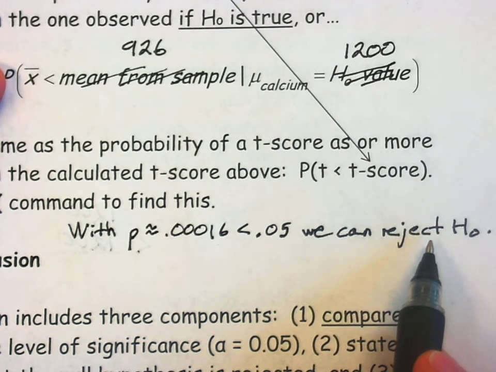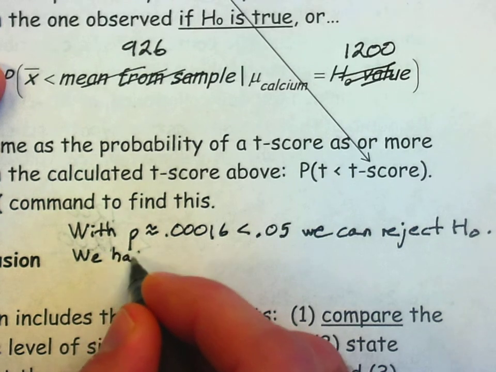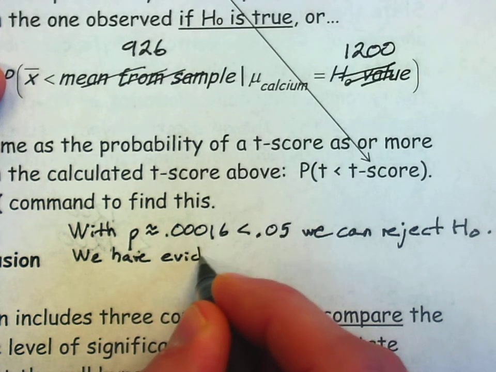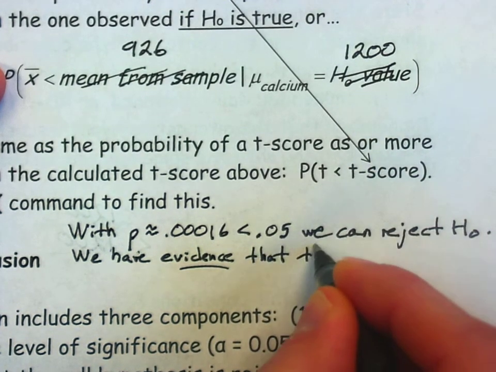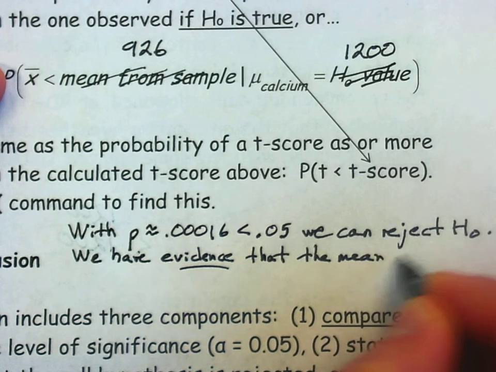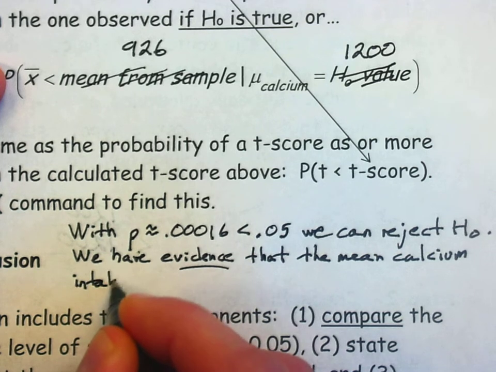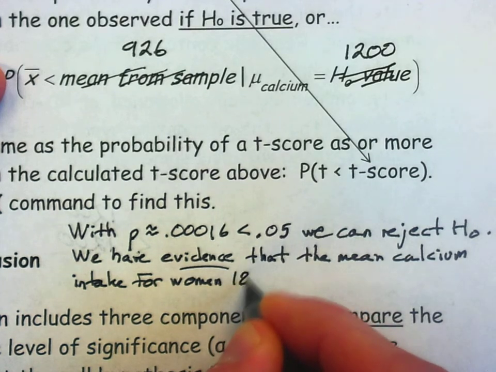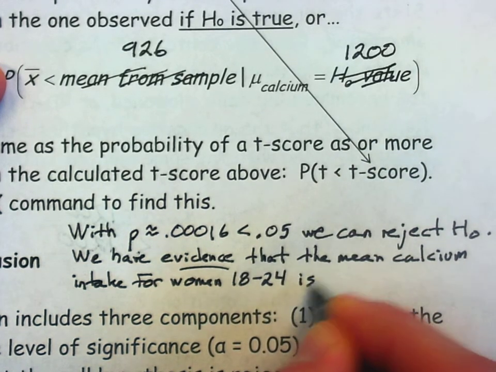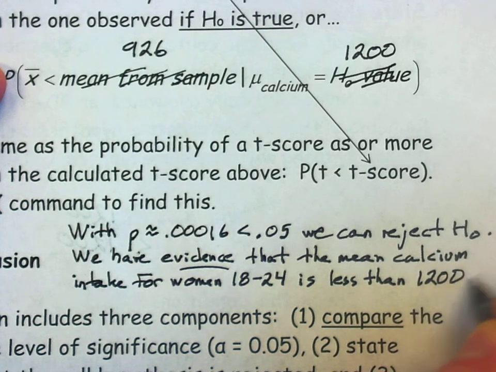If we've rejected that, then that suggests we have evidence, not proof, that maybe the alternative is true. And you should write with the word evidence. We have evidence that the mean calcium intake for women aged 18 to 24 is less than 1,200 milligrams per day.